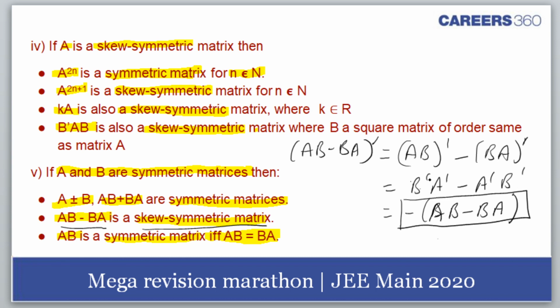Now tell me, what is B transpose? Here, this is the step I work out. B transpose, B is what? A symmetric matrix. So B transpose I can write as B. A transpose I can write as A because A and B are symmetric matrices. And minus A dash I can write as A and B dash I can write as B. So is this correct, student? You understand? So it's right only. The second is right. AB minus BA is a skew symmetric matrix. I hope you understood. Who was asking this problem? You understood it?